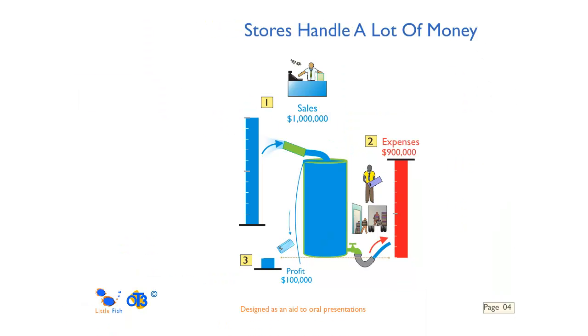So now let's look at what we mean when we say $1 million. That's a huge amount of money to think about. Here we've got us putting our little $10 into the till, and in 6 months that store may have $1 million, may have a lot more, but probably has $1 million going in. It flows into the tank, through, out to pay all the expenses, the freight, all the food, the wages. 900,000, a little bit flows over, and that little bit is profit. Well, just how big is $1 million? I think this will help you really see clearly.